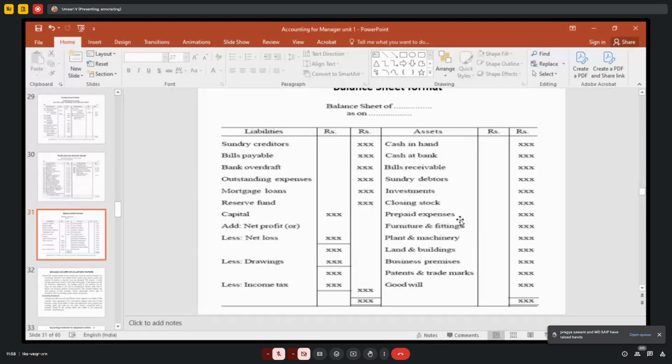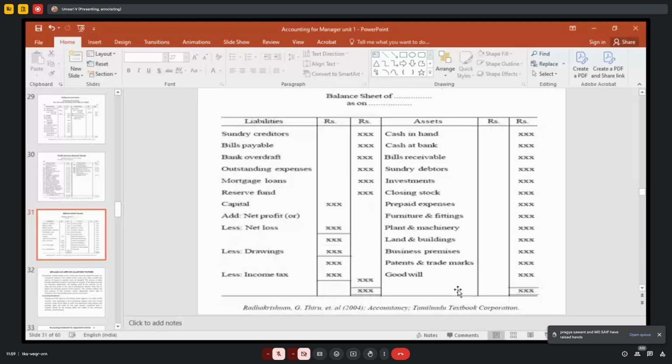Prepaid expenses is also a current asset, right? Then investments, if you have made any investments, and then fixed assets: furniture, fittings, plant and machinery, land and building. These are all fixed assets. Then goodwill, patents, these are intangible assets. Fixed assets are divided into tangible and intangible. Furniture, fittings, plant and machinery are tangible. Goodwill, patent rights, copyrights all come under intangible assets, and that also is to be shown on the asset side.